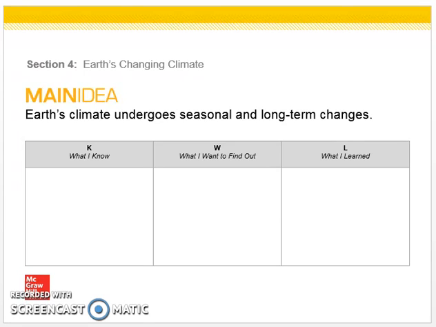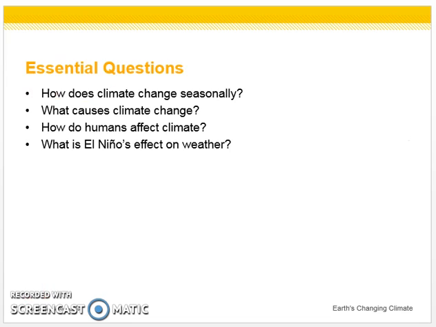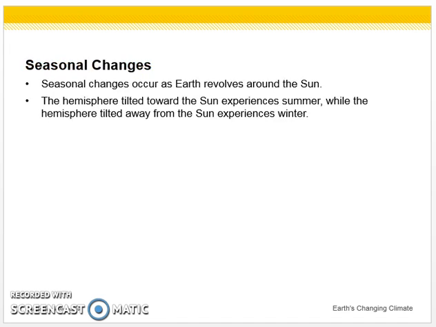And as we discussed earlier, Earth has an ever-changing climate. Physical Science 28.4. Earth's climate undergoes seasonal and long-term changes. How does climate change seasonally? What causes climate change? How do humans affect climate? And what is El Niño's effect on weather?